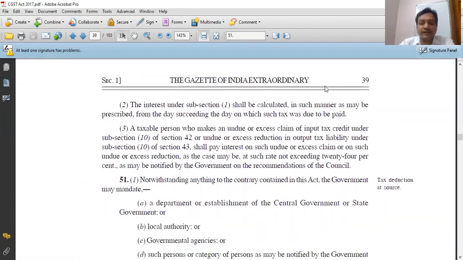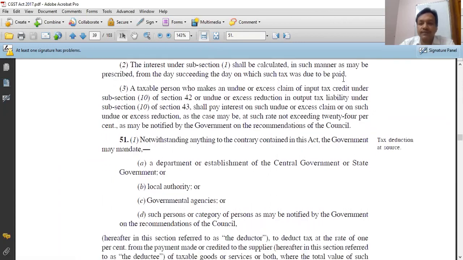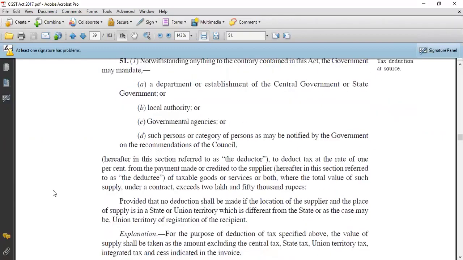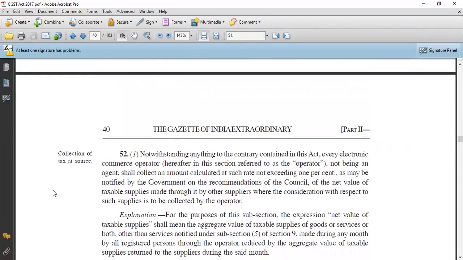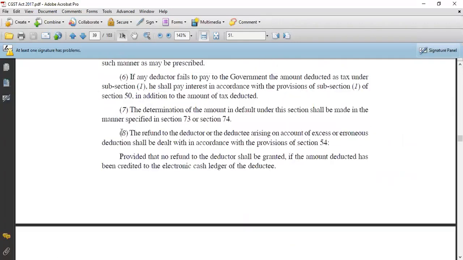Now you can see this screen, section 51. What is the heading of section 51? Tax deduction at source. So there is only one section which we have to cover, and our topic of TDS will be complete. It is only section 51. How many subsections are there in 51? Subsection 1, 2, 3, 4, 5, 6, 7, 8. That's it. So there are around 8 subsections of section 51, and the topic of TDS will be complete.